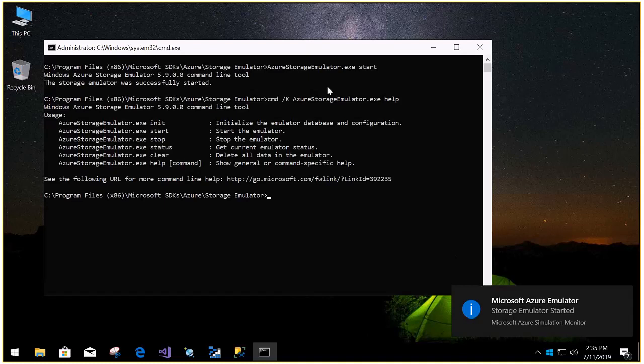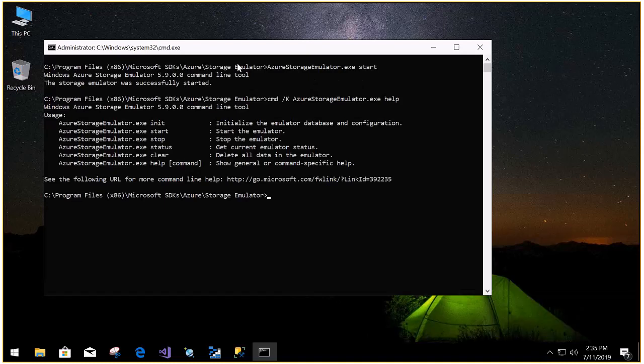I'm starting this with the help of AzureStorageEmulator.exe start. This AzureStorageEmulator.exe is available in C:\Program Files (x86)\Microsoft SDKs\Azure\Storage Emulator. In that we have this exe. I gave a start, and once it is started, you can see here that the storage emulator is started. So once the storage emulator is started, you can work with it.